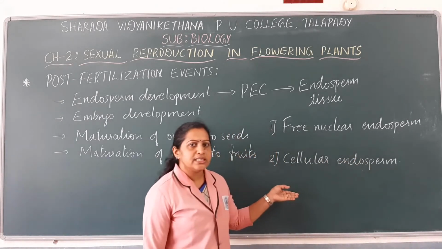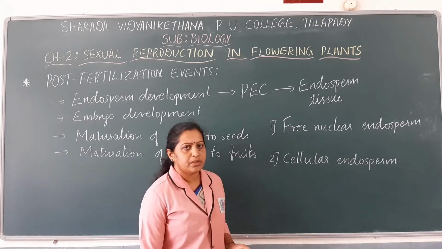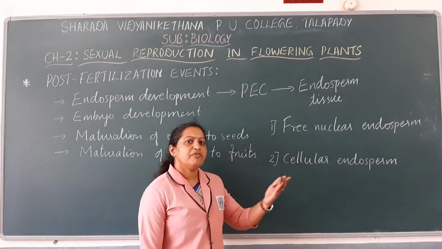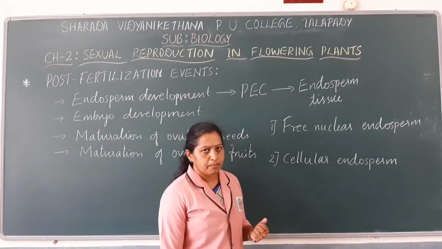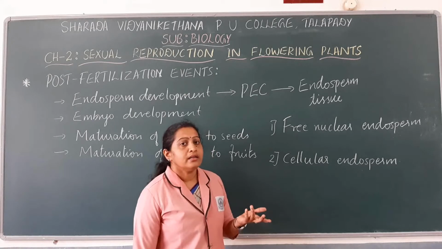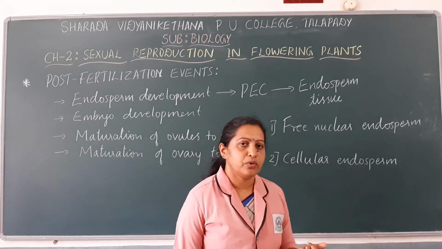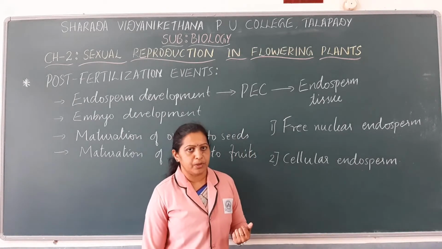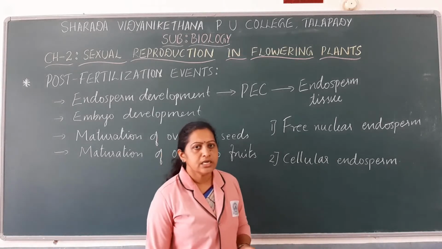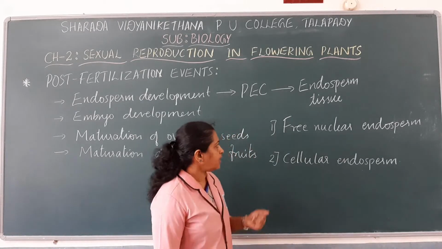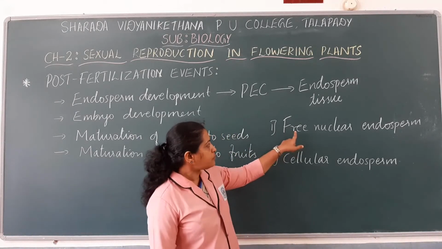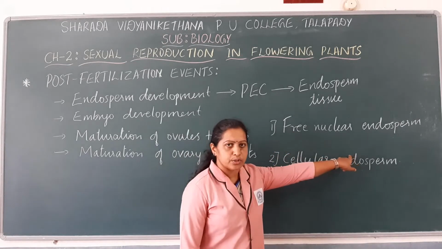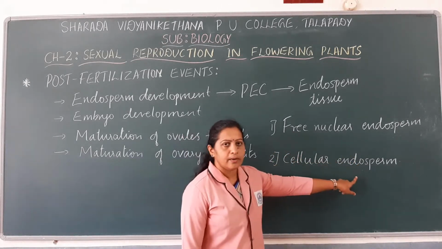In addition to these, there are certain other kinds of endosperm development in different species of plants. For example, there is a kind of endosperm development known as helobial endosperm, which is seen in certain other species of plants. Now we have to study free nuclear endosperm as well as cellular endosperm.